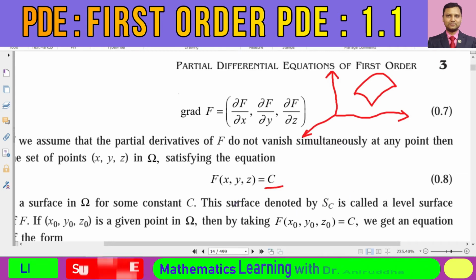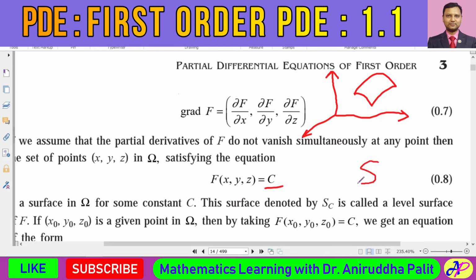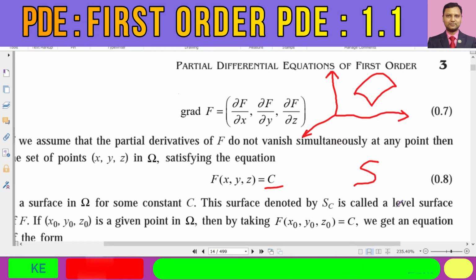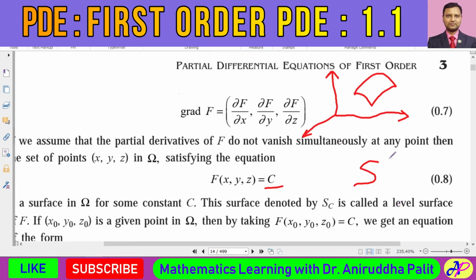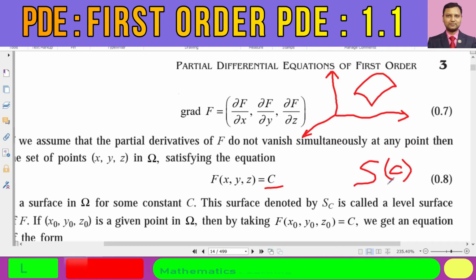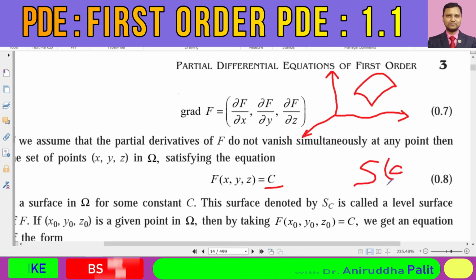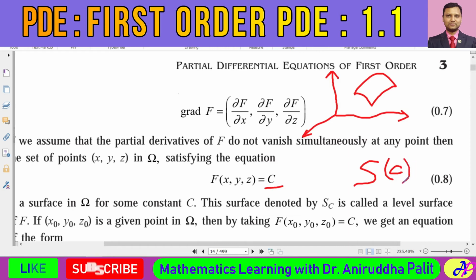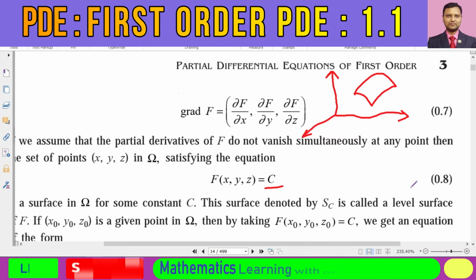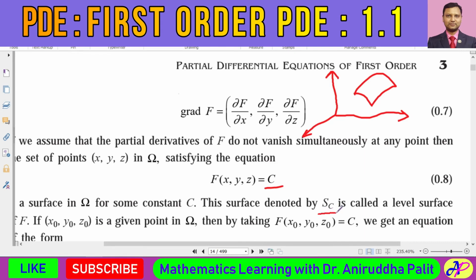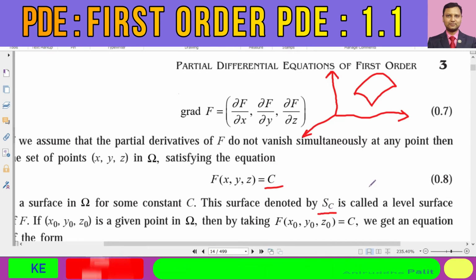That's why if the surface is denoted by the notation capital S, suppose, then we can say that S would depend upon the value of the constant c. Depending upon the value of c, the position of the surface will get changed. That's why, instead of writing S of c, we can write the surface in this fashion, S suffix c.